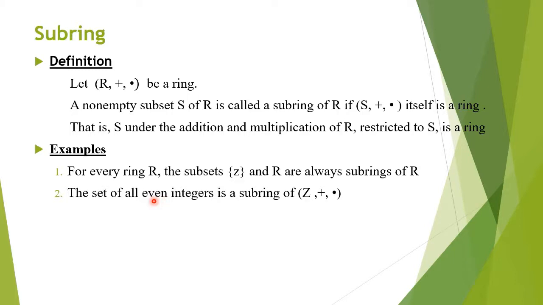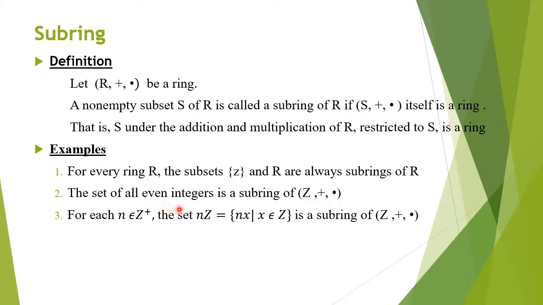We will see the necessary and sufficient condition for a subring, and we may verify afterwards that the set of all even integers is a subring of the set of all integers.